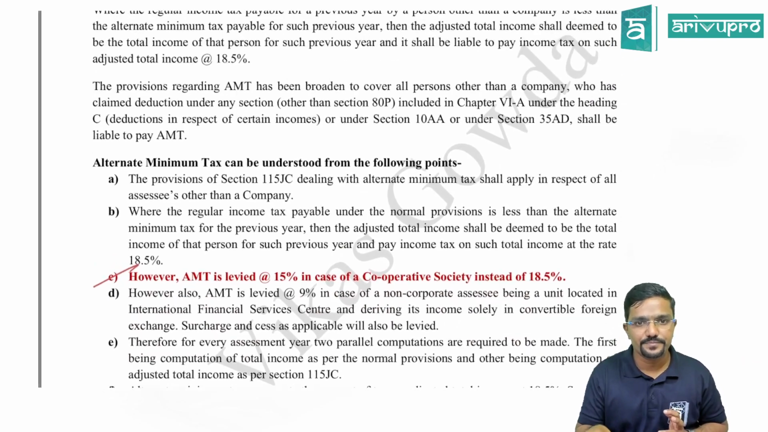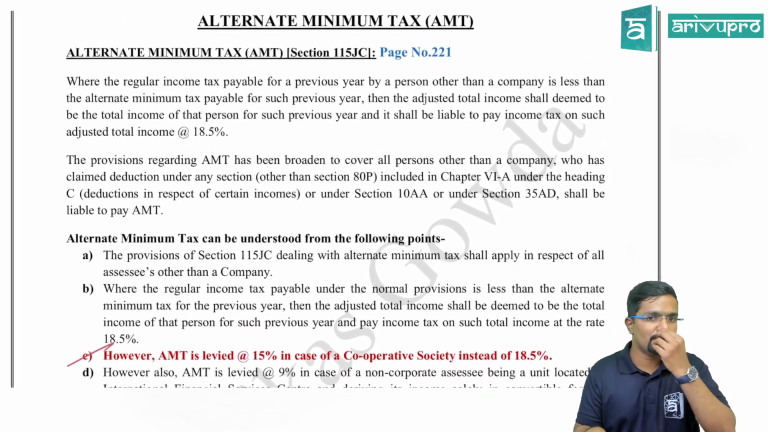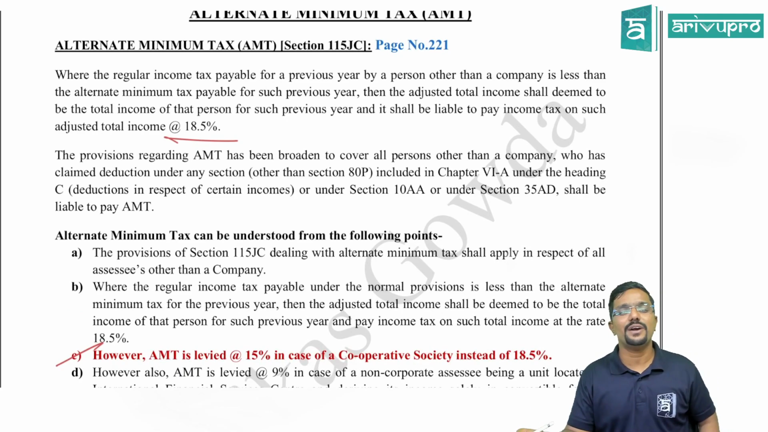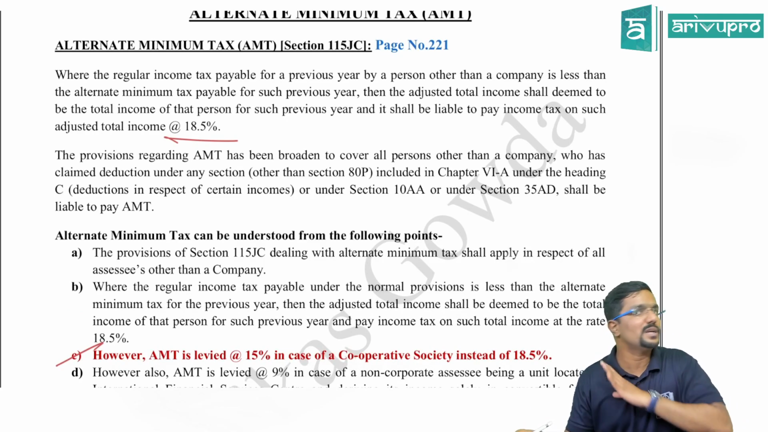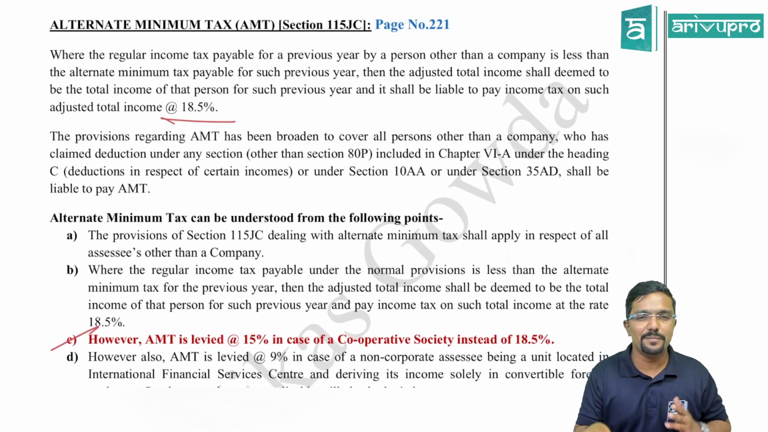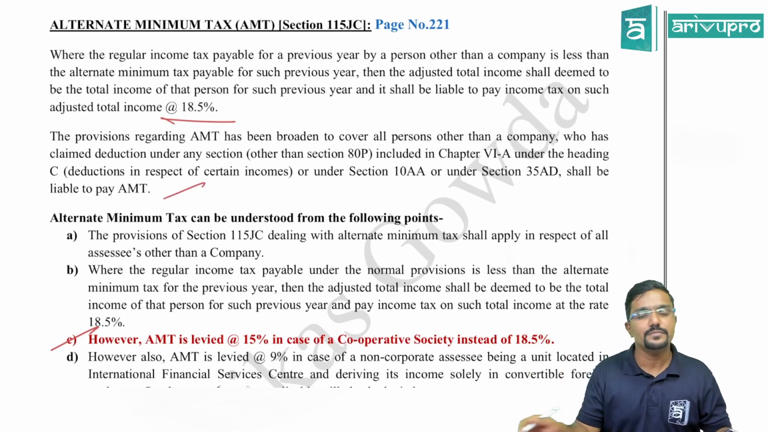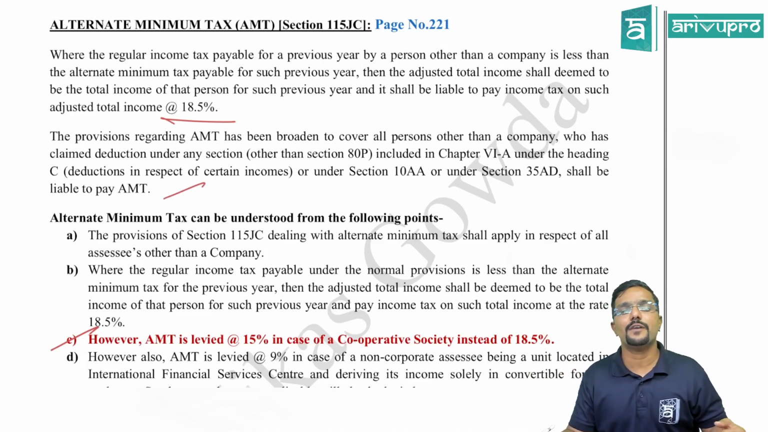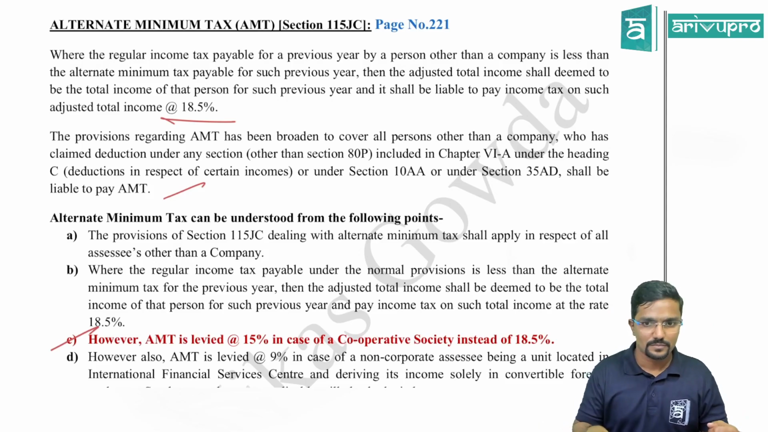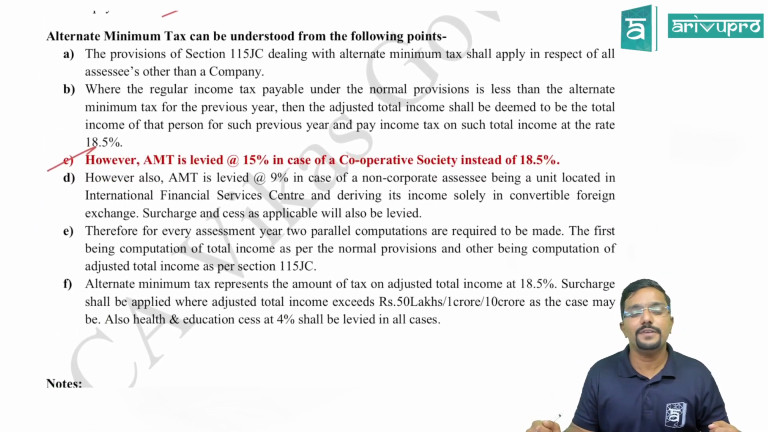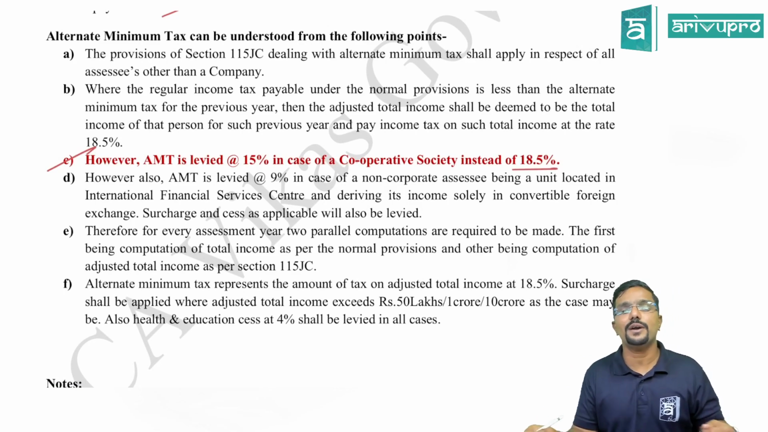What is it? What is the rate of alternate minimum tax? It is 18.5%. AMT is not actually applicable for everyone. So if you are claiming certain deductions, only in that case it will be applicable, which is given here. Okay. What is the rate of AMT? 18.5% on adjusted total income. But the new thing here is, AMT is levied at 15% in case of cooperative society instead of 18.5%.